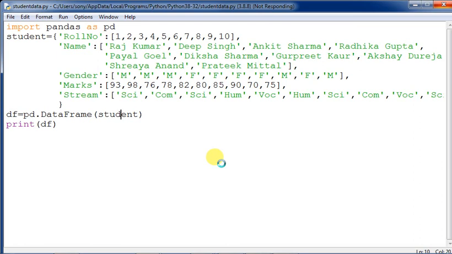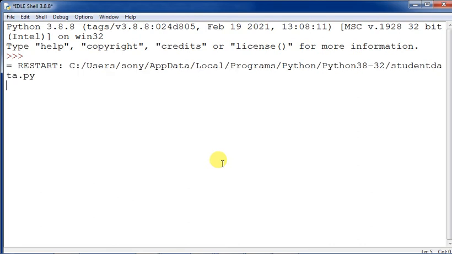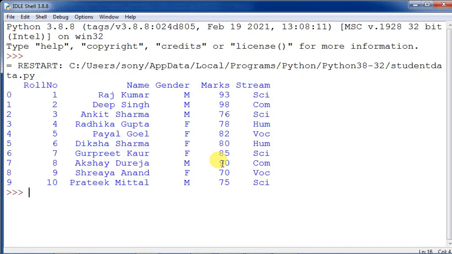Your program is having the bug and you need to fix the bug, otherwise the interpreter will not interpret the instructions that you have written. If there is no error, then we will get the data frame as the output. Programs might have errors and you need to learn how to remove them. Clear? Once it appears, yes, it has appeared now.